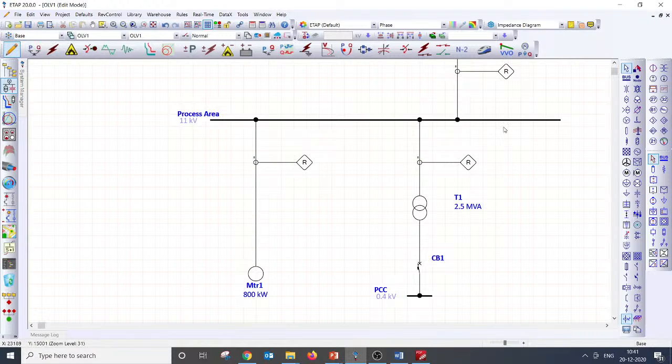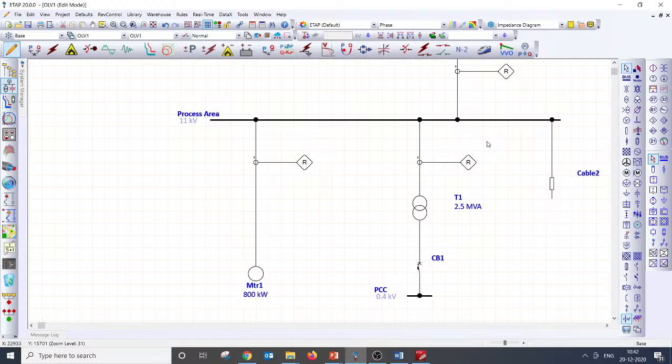What I'm trying to say is, for example, if I'm putting another feeder with a cable, for transformers and motors I have not modeled the cable, that's fine. If there is a fault in the cable somewhere in a remote place, then only the fault current flows through the switch gear. For that, the switch gear is capable of withstanding 40 kiloamps or 31.5 kiloamps for 1 second or 3 seconds. So that's not really about an arc on the switch gear.